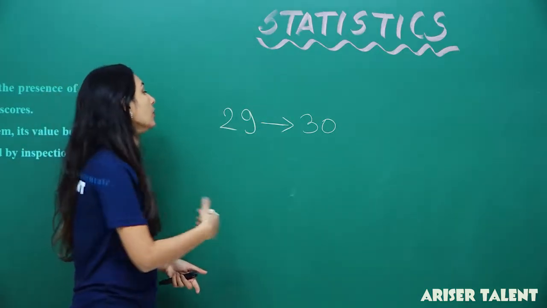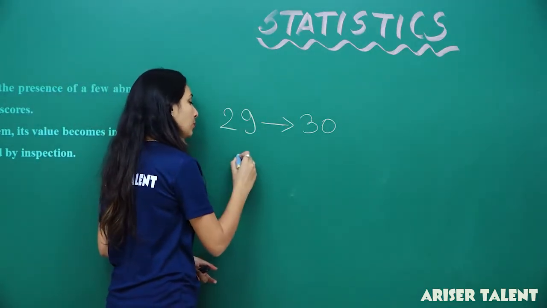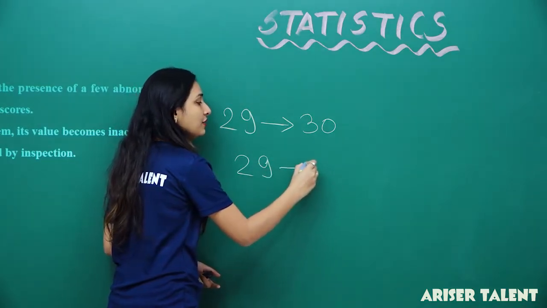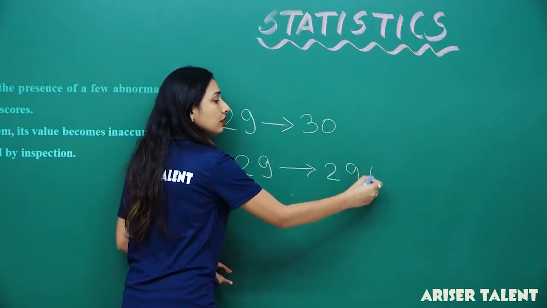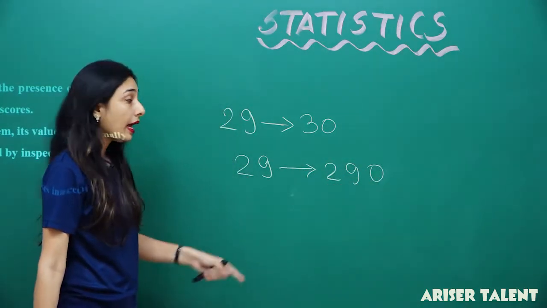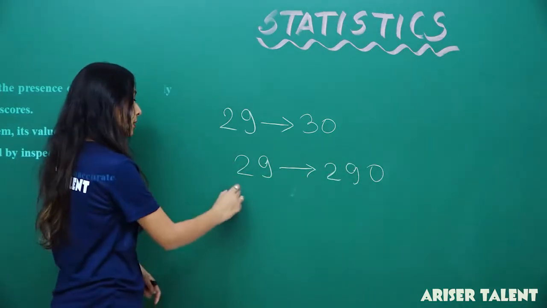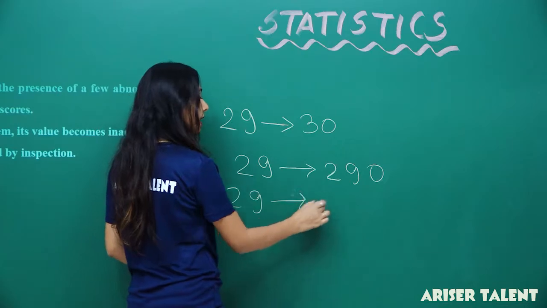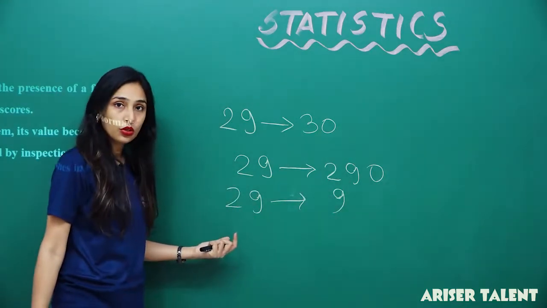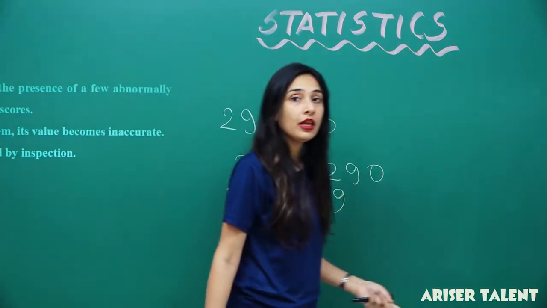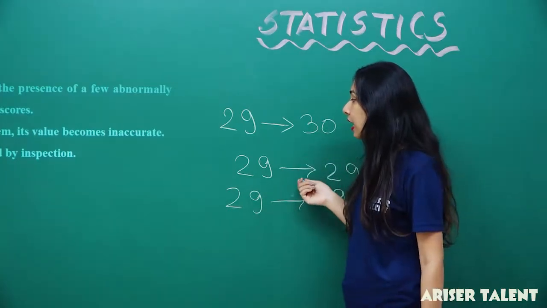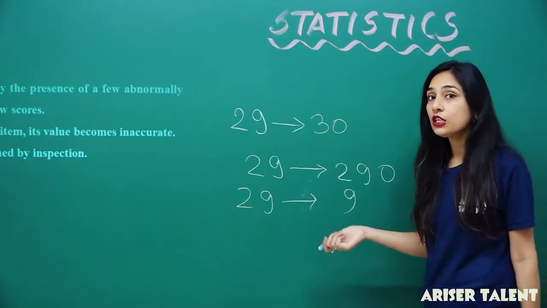Now suppose you have just written 290. Now an abnormally large value is this. In the second case, 29, you just write 9 and forget about the 2. So of these two observations, one is abnormally large and the second is abnormally small.